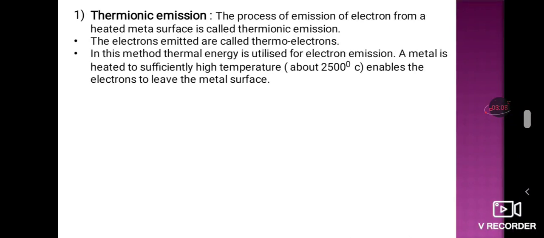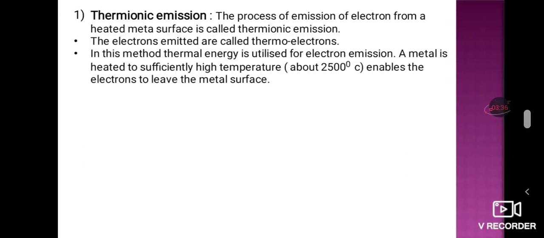In this method, the thermal energy is utilized for electron emission, as the name thermionic says. A metal heated sufficiently to a high temperature, about 2500 degrees Celsius, enables the electrons to leave the metal surface.